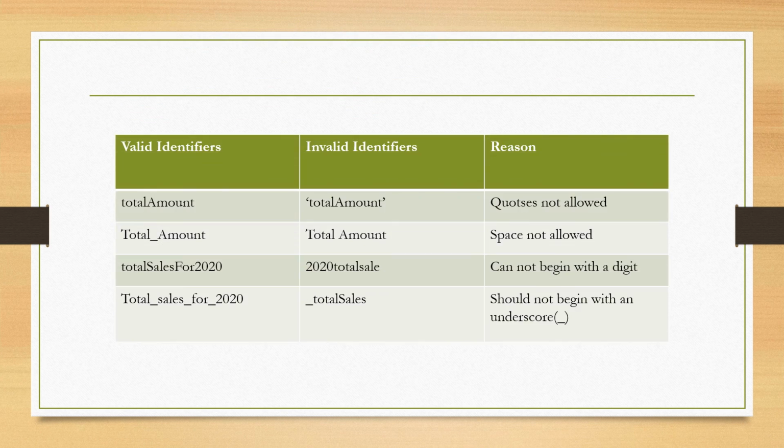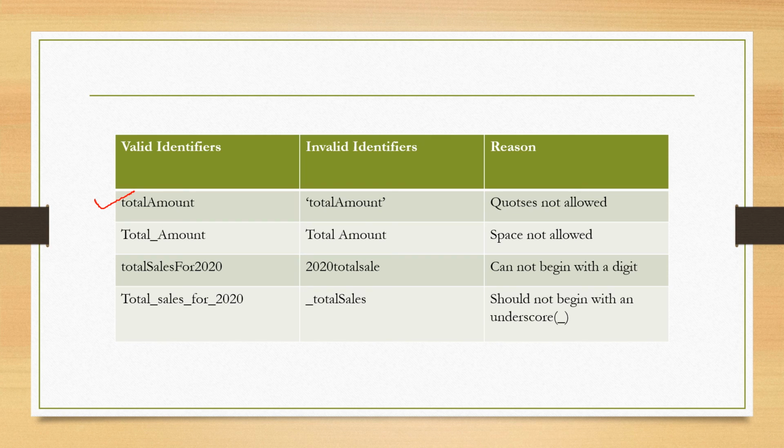Now we'll discuss some valid and invalid examples with their reasons. First one is totalAmount. Here total is in small case, A is capital, and the remaining letters are again small case. All of you know that uppercase and lowercase letters are allowed in Python. So this is a valid identifier.